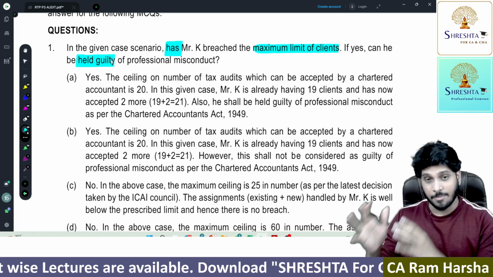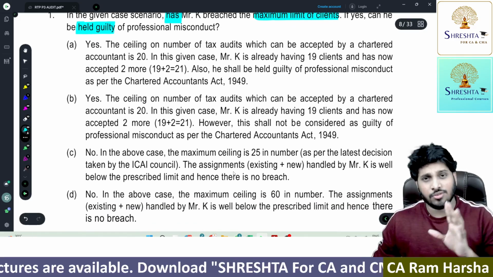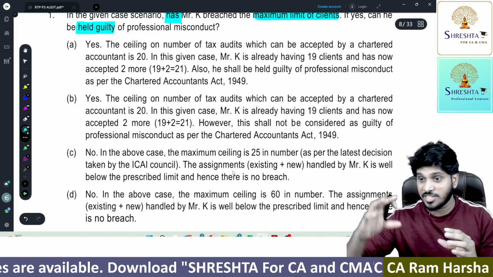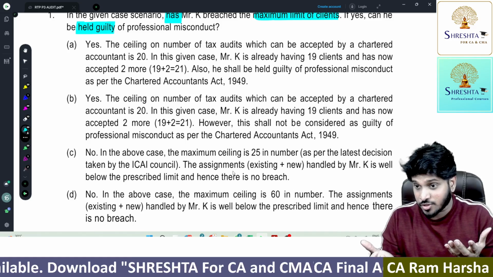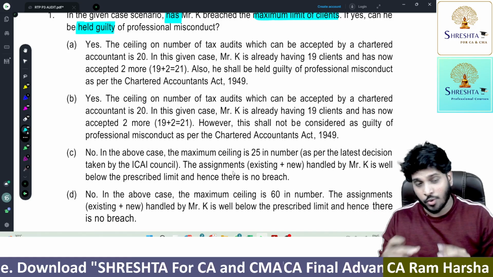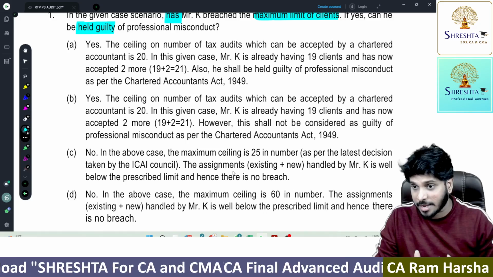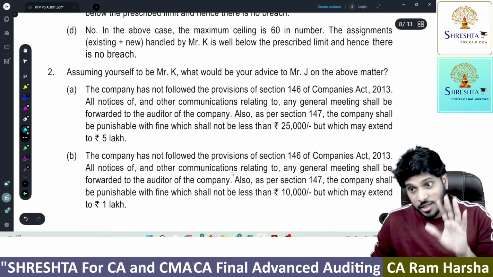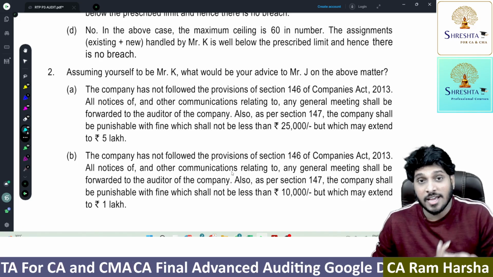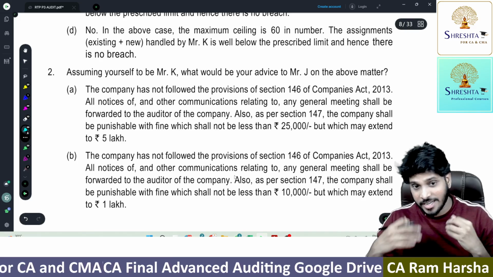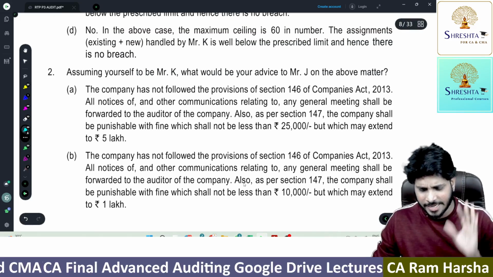We have a ceiling limit in company audit, and a ceiling limit in tax audit. Sometimes the MCQs below a case study may not have any relevance to the case study. That's why if you read the MCQs first and there is no relevance to the case, you can straightaway select the answer and save your time. Sometimes all 5 MCQs below a case study may not have relevance at all. At that time, reading the case study will be an unnecessary waste of time. Just look at a glance, you will get an idea.